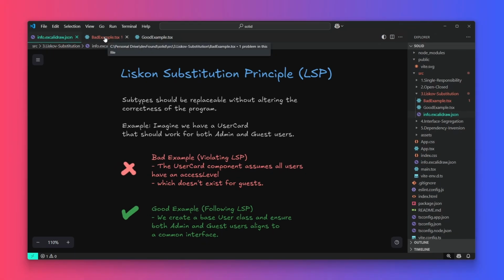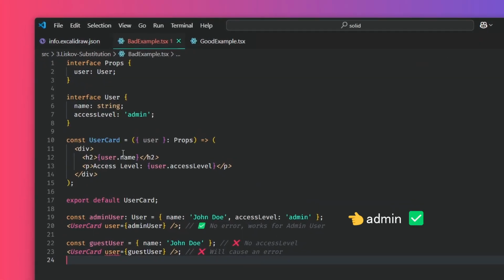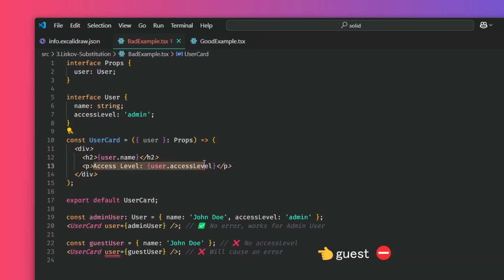Here's a user card component, assuming all users have an access level. But what happens when we add guests who don't have an access level? Replacing an admin user with a guest breaks the app.